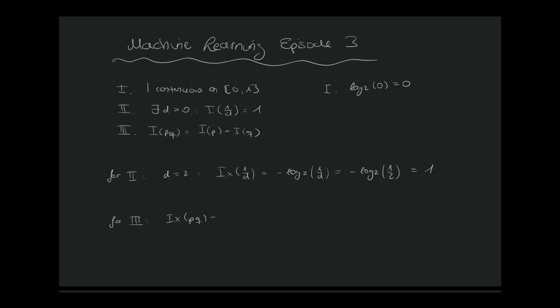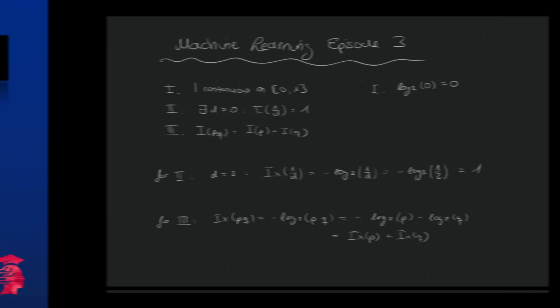And for the third requirement, this is also quite easy to show. So this is minus log 2 of p times q. And now we just use a property of the log function that we can write it as this. And this is exactly I(x_p) plus I(x_q). So we really see that these three requirements are fulfilled by our function.